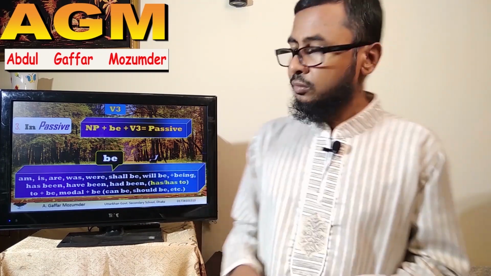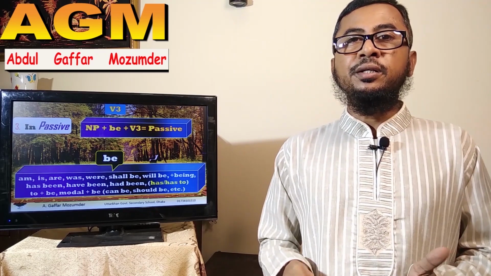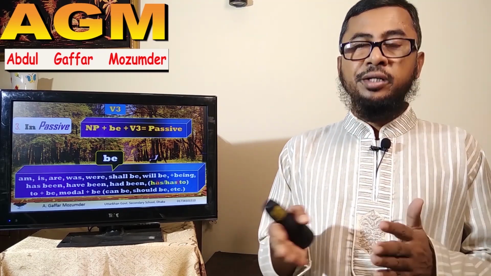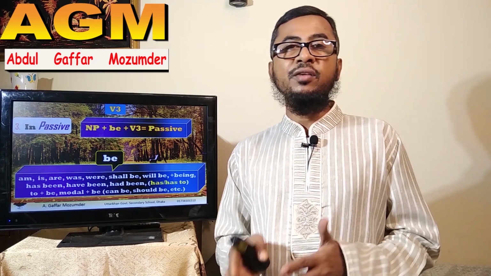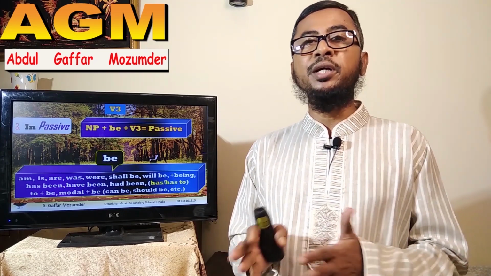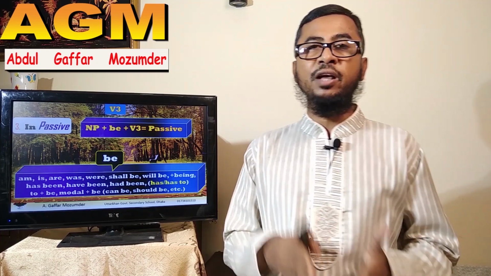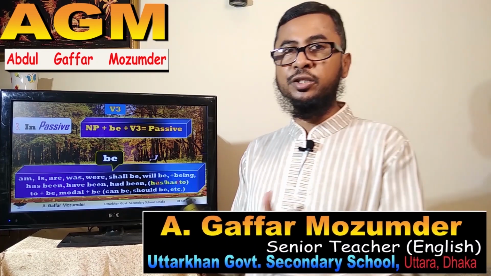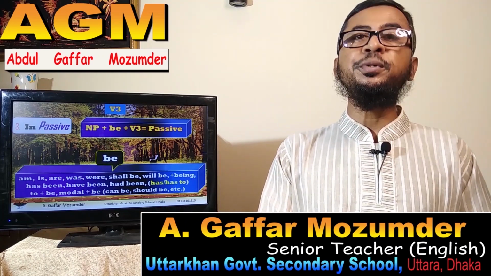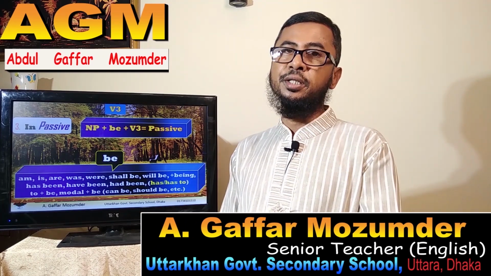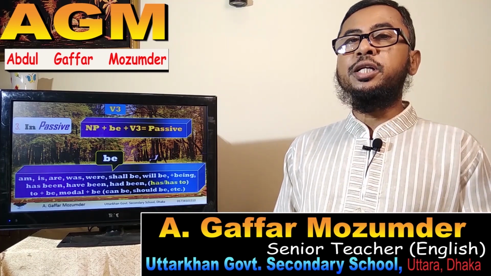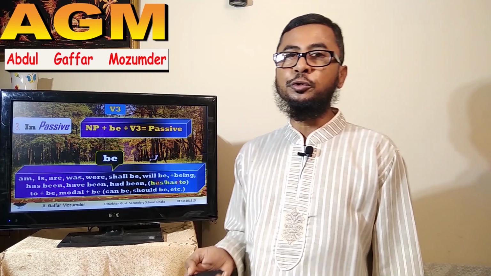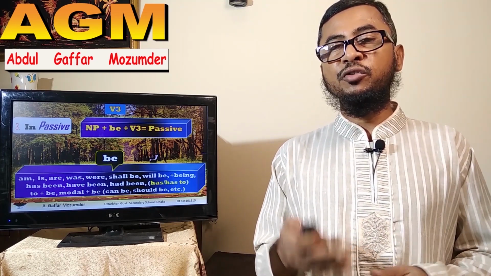So the B list should be learnt very clearly: am, is, are, was, were, shall be, will be, plus being, has been, have been, had been, not has or has to, then to be, then modal be. The total list should be memorized very clearly.